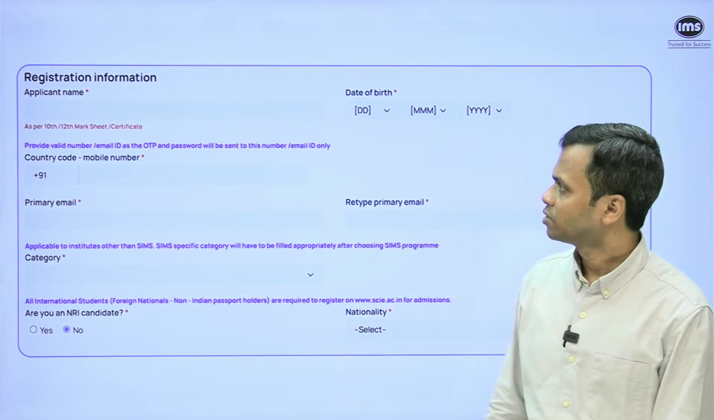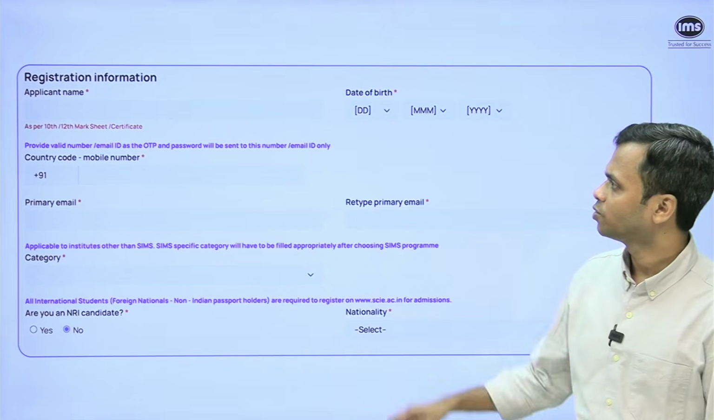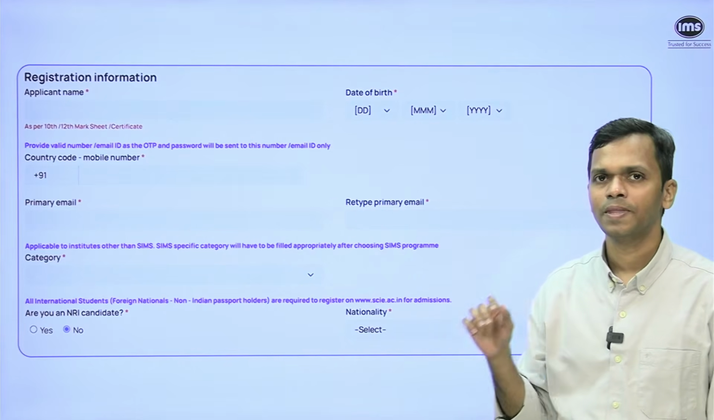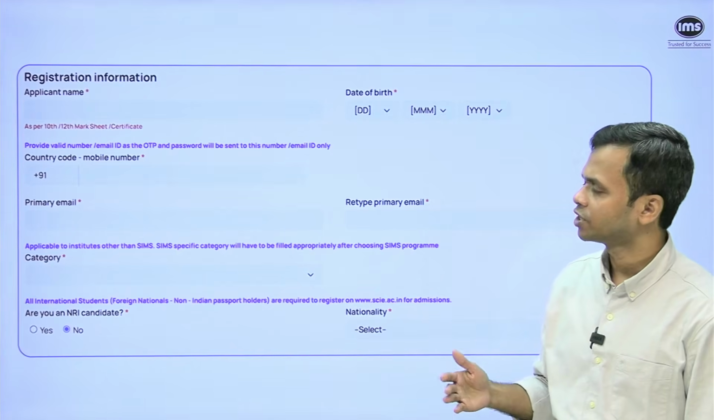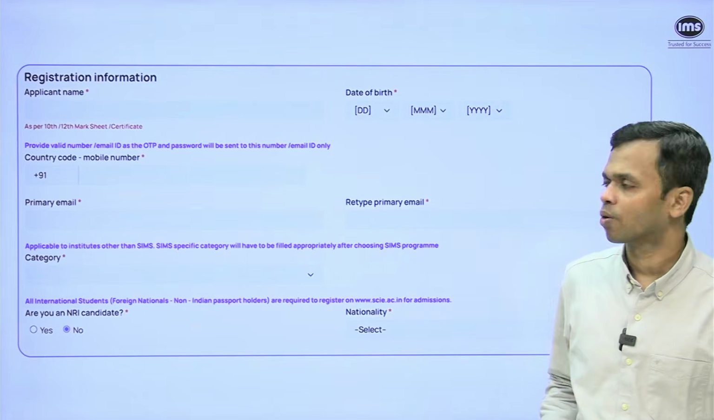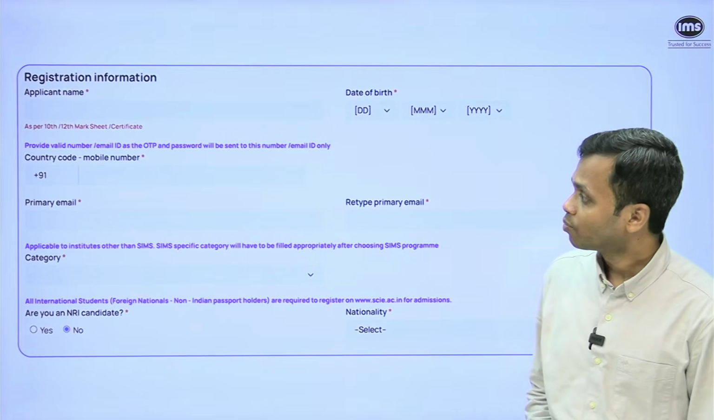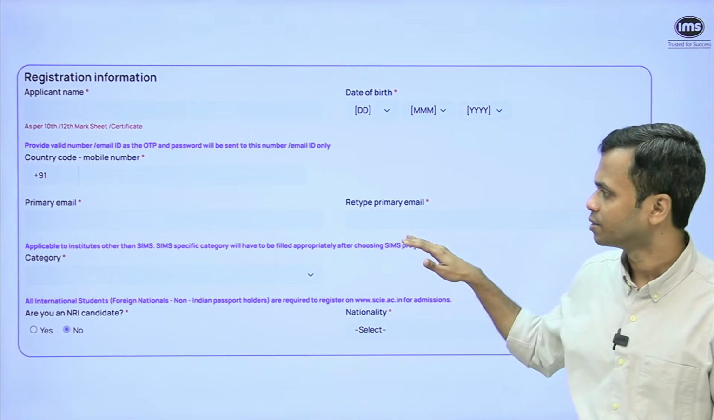Once you do that, this form opens up, the registration page. And on the registration page, you have first thing is the applicant name. Now they have mentioned very clearly that it has to be as per 10th or 12th mark sheet or certificate that you have. Then comes date of birth. It's a drop down, you can fill it. Then mobile number. Then there's a primary email and you have to retype the primary email.